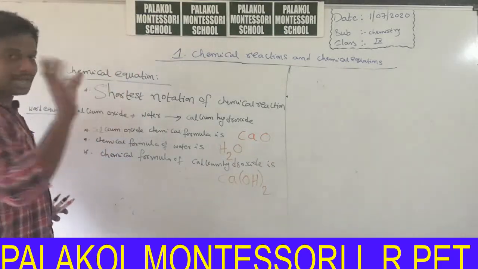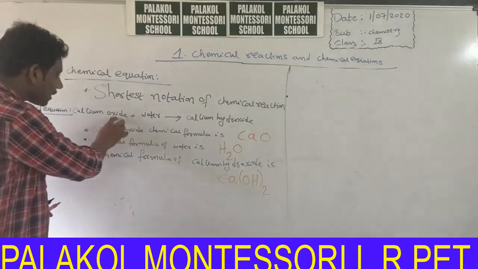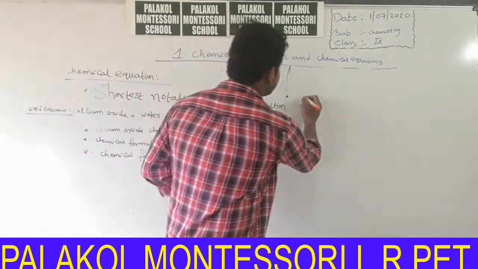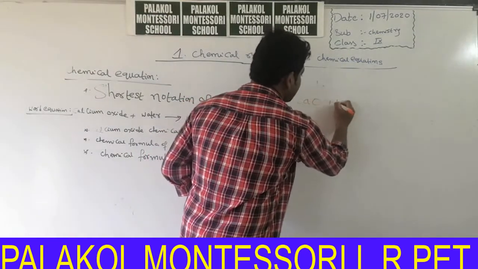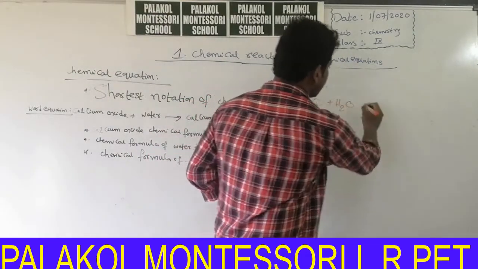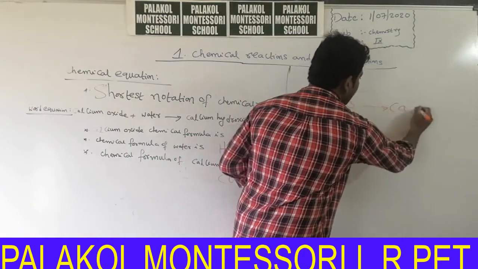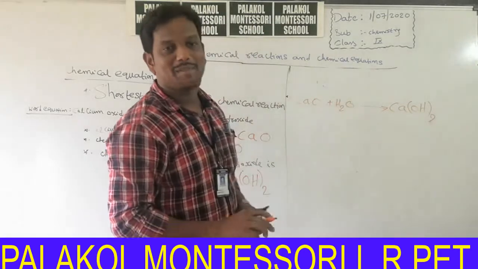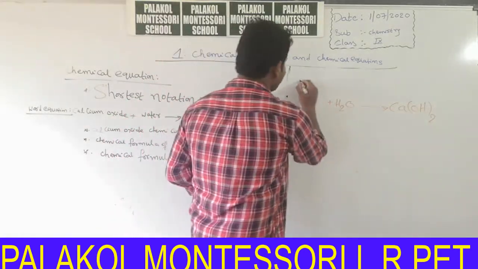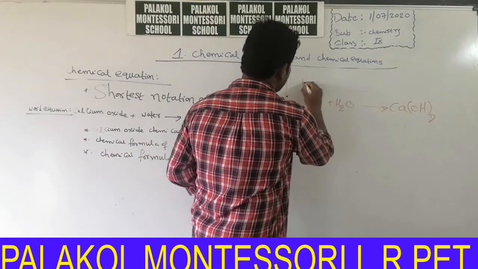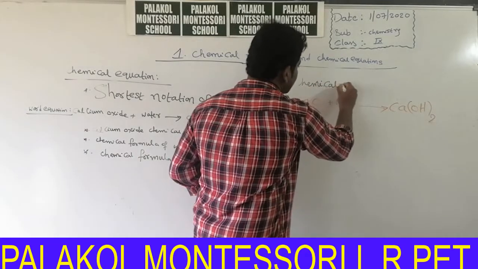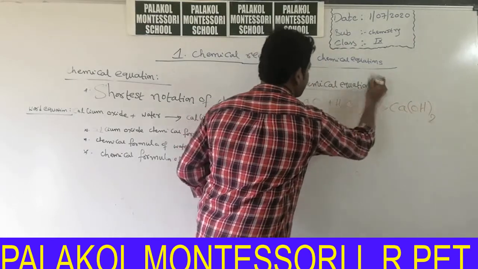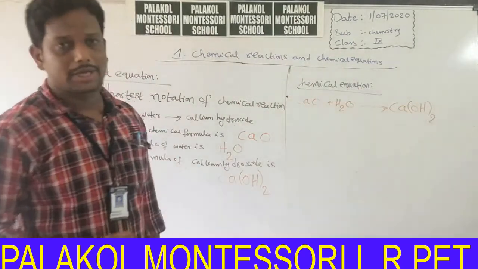Now you replace the chemical names by chemical formulas. Then you will get CaO plus H2O, which gives Ca(OH)2. This is called a chemical equation.